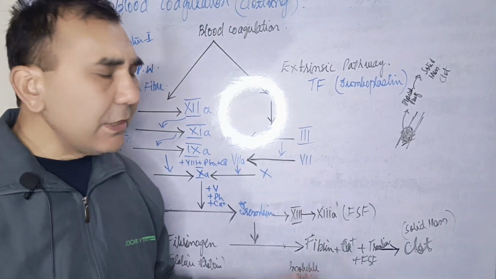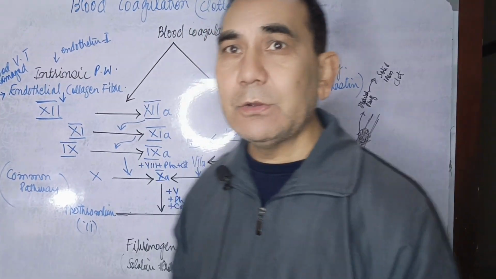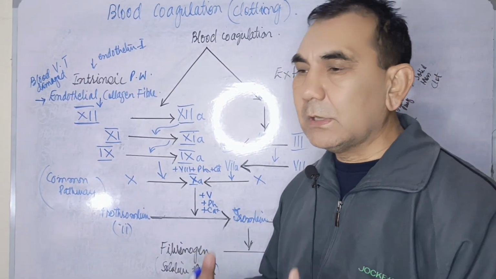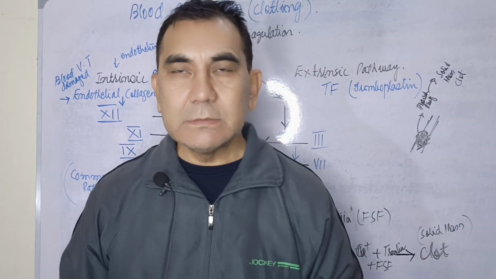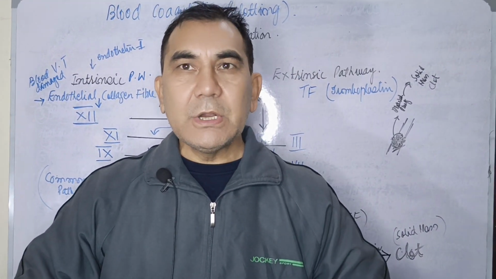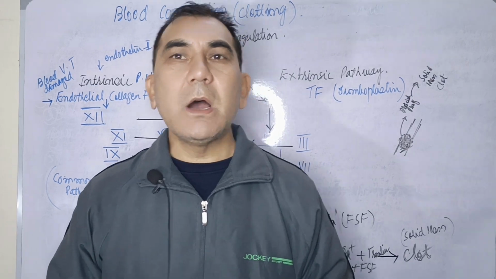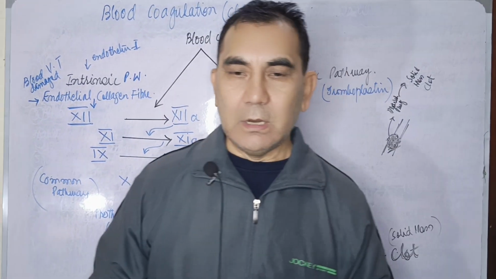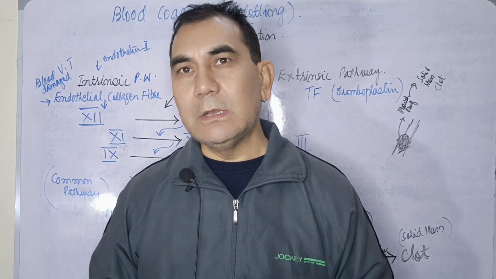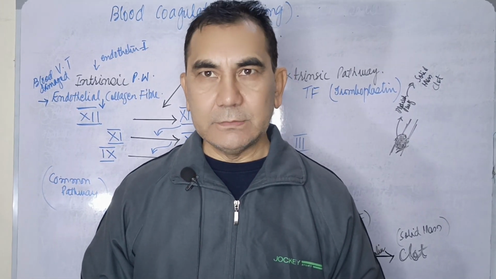So I hope in today's lecture your concept of blood coagulation is clear. Blood coagulation is a hemostatic mechanism, a compensatory homeostatic mechanism which has been stored in the body to address the challenges of bleeding.